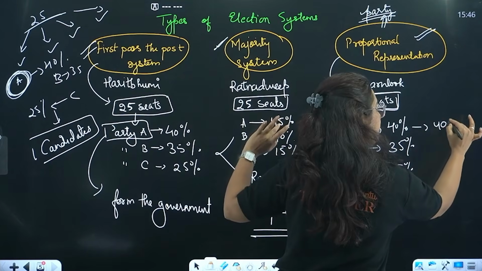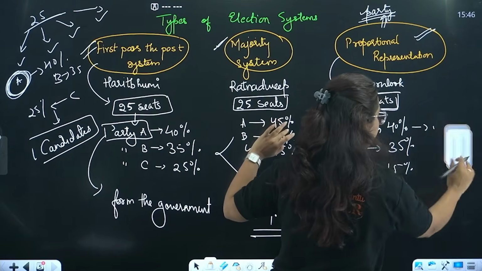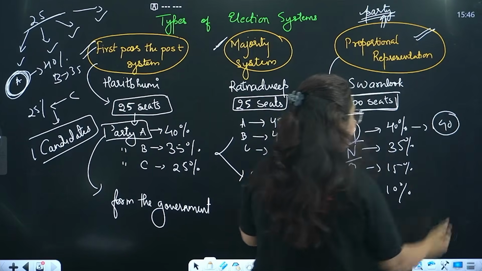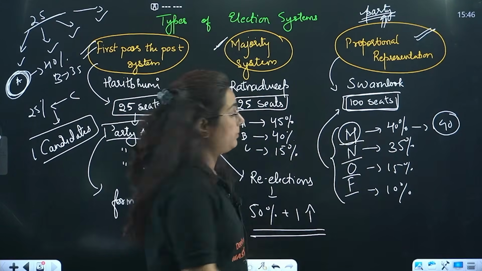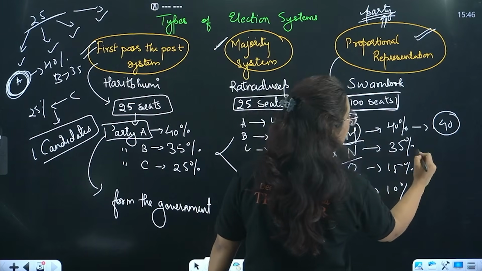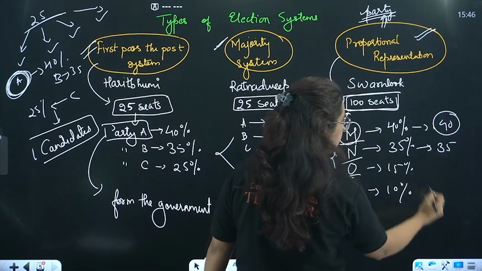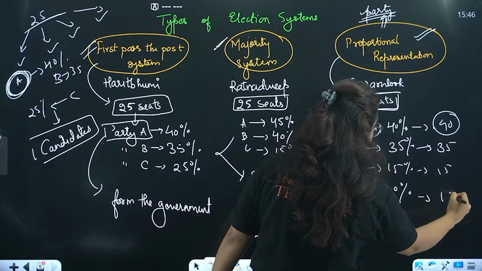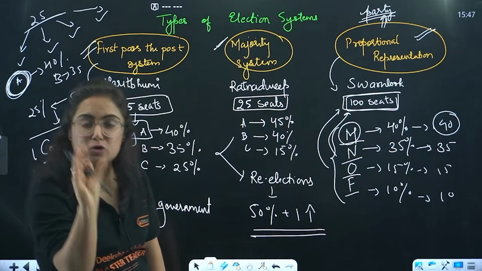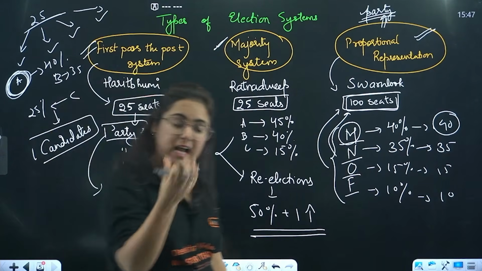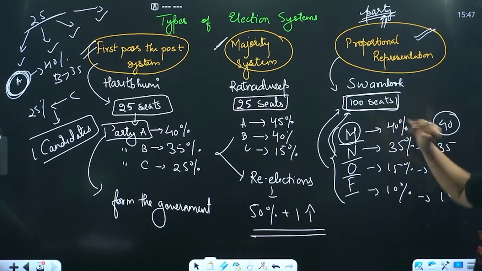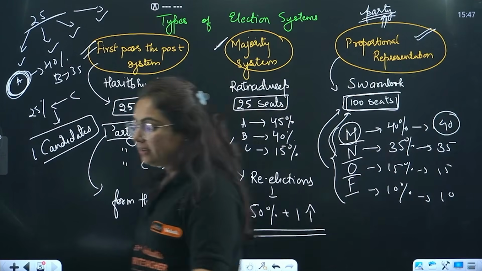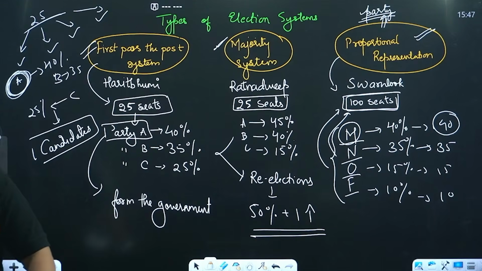100 seats will be given to this party, 40 seats will be given to the party from 100 seats, because they got how many percentage? 40%. What is the 35% of 100 seats? 35 seats. 15 seats. 10 seats. So according to their proportion of votes they got as a representation in the election, beta, the percentage of seats will be allotted to them in the representative body. Right? Power here is shared proportionately.